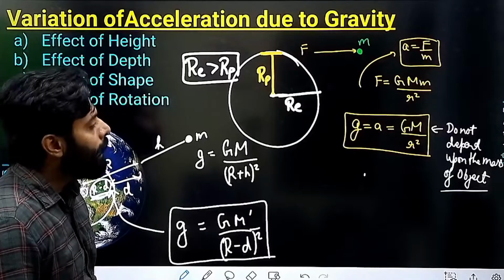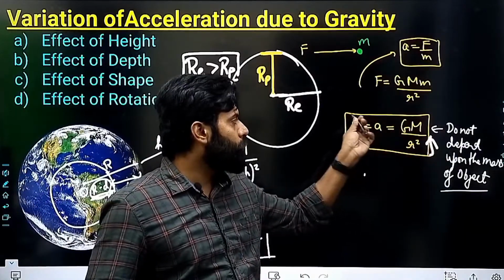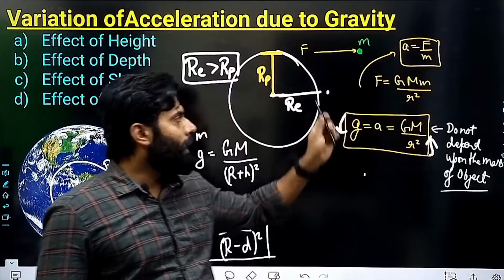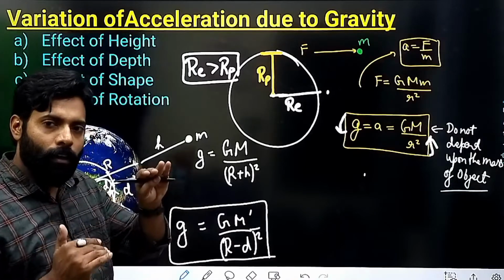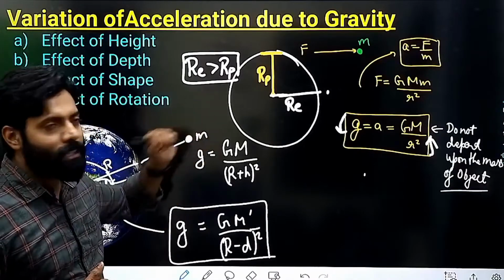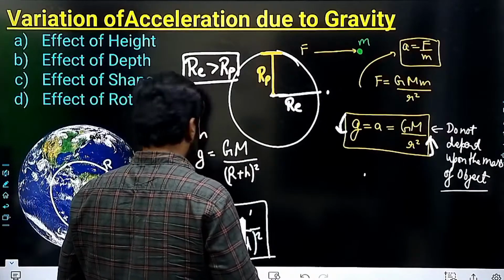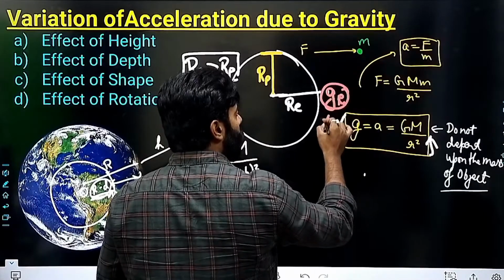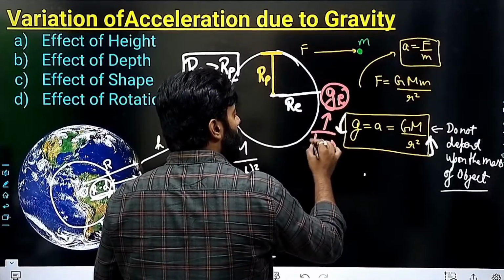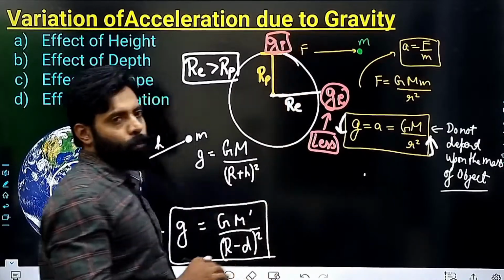What does it mean? If this value is more, then this value will be less. So acceleration due to gravity at the equator will be less as compared to the acceleration due to gravity at the pole. So keep this thing in your mind also.